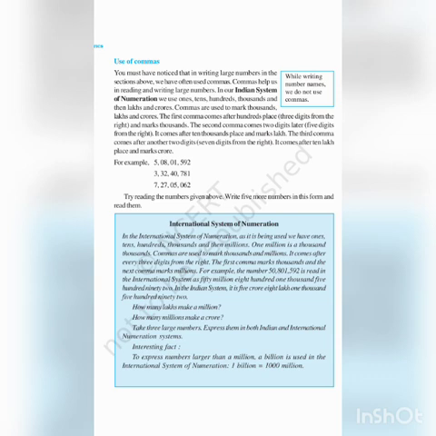Understood? Next is your international system of numeration. It is a little bit different, that's all. Here you can also say with me: ones, tens, hundreds, thousand, 10,000, 100,000, million, 10 million, 100 million, billion, 10 billion, 100 billion. Okay, how will you separate the commas? Ones, tens, 100, comma, thousand, 10,000, 100,000, comma, million, 10 million, 100 million, comma, billion, 10 billion, 100 billion. This is how you will separate the commas. Understood?